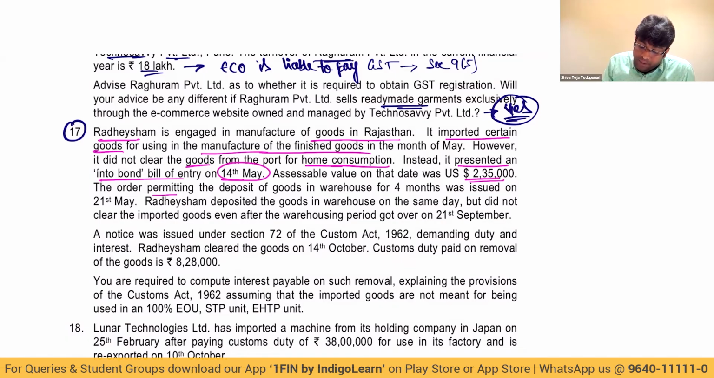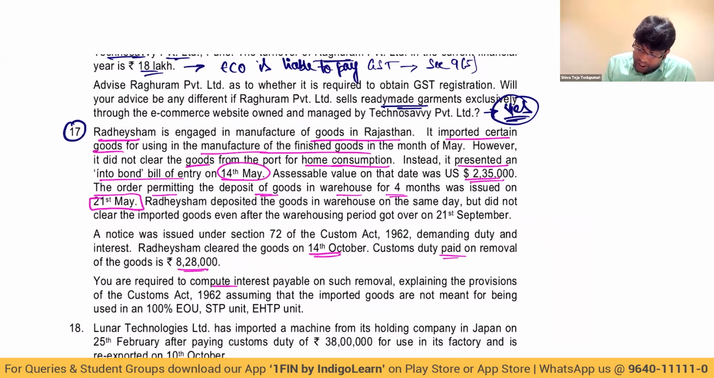An order permitting the deposit of goods in warehouse for 4 months was issued on 21st May. When is the order passed, my dear friends? The order is passed on 21st of May. Radheshyam deposited the goods in warehouse on the same day, but did not clear the goods even after the warehousing period got over on 21st September. Generally, the warehousing period is 90 days. In fact, it is 1 year, but after 90 days, interest will start being levied. Here, they got time till 21st September. A notice was issued under section 72, demanding duty and interest, and they cleared the goods on 14th October. Customs duty paid on removal was 8,28,000.